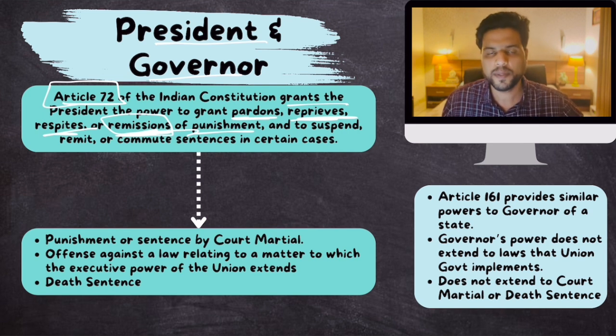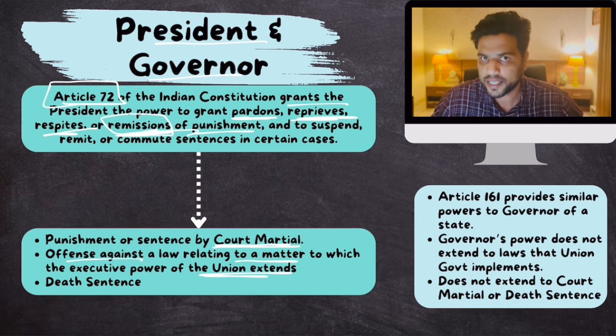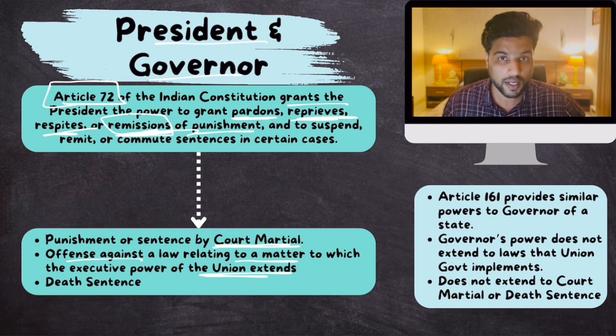If the person has been imprisoned or given a sentence by a court martial, an army court. Or if the offense for which the person is being punished is against a law relating to a matter to which the power of the Union extends. So generally, the president's power extends to violation of central laws. So if there is a criminal under central law, then the power extends. Plus, the power of the president extends to death sentences also.